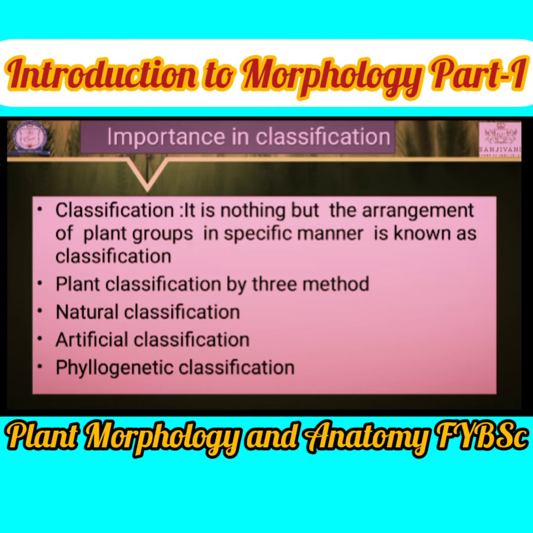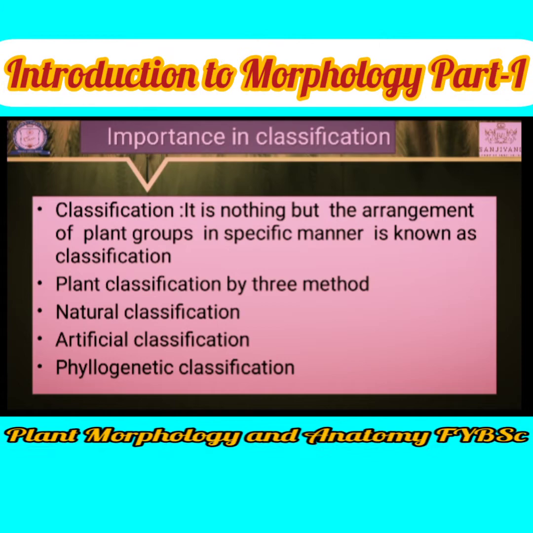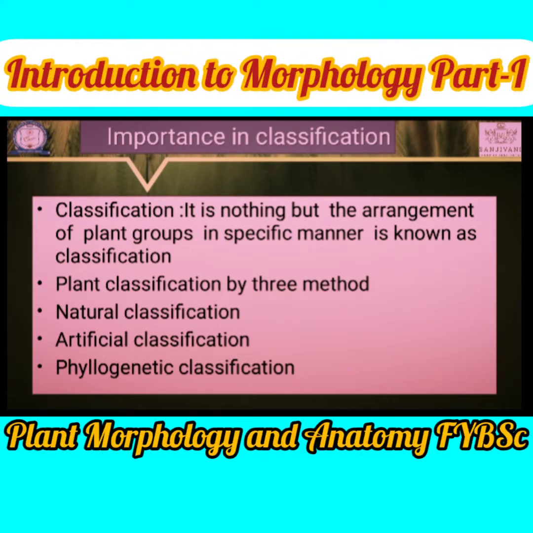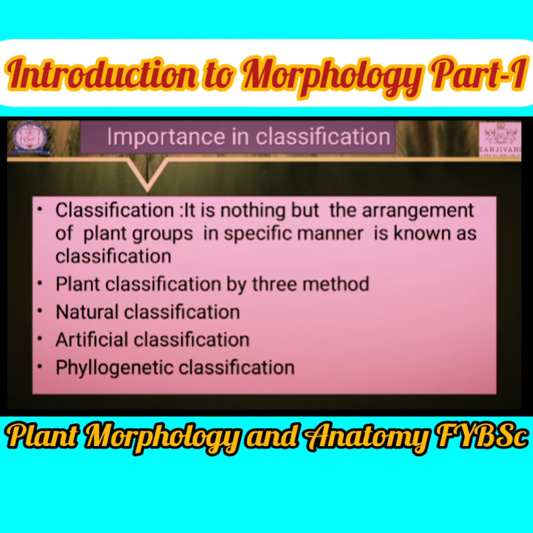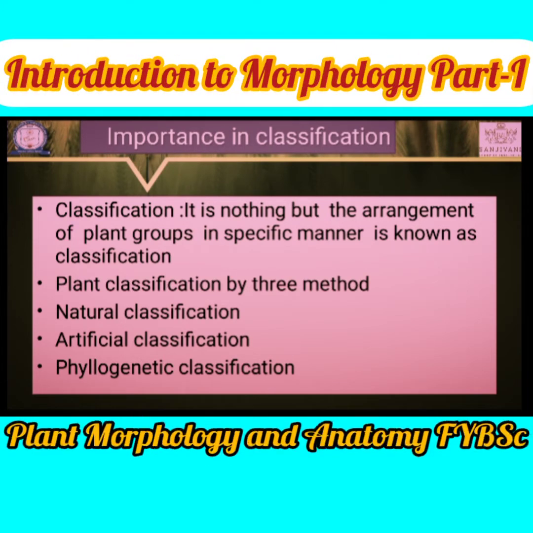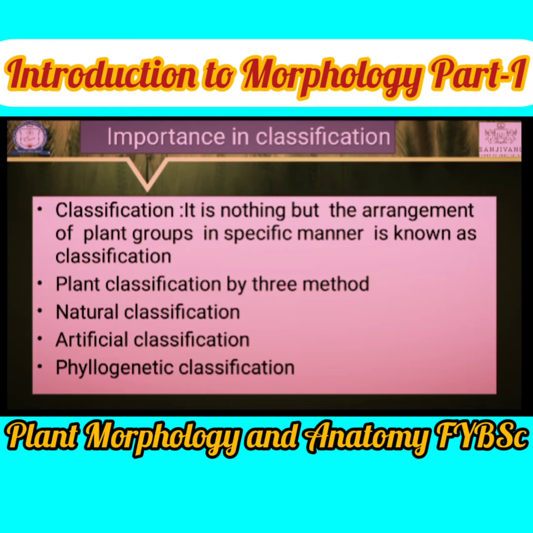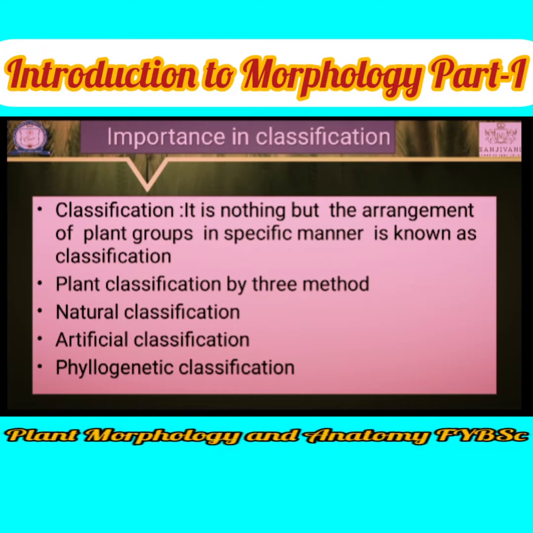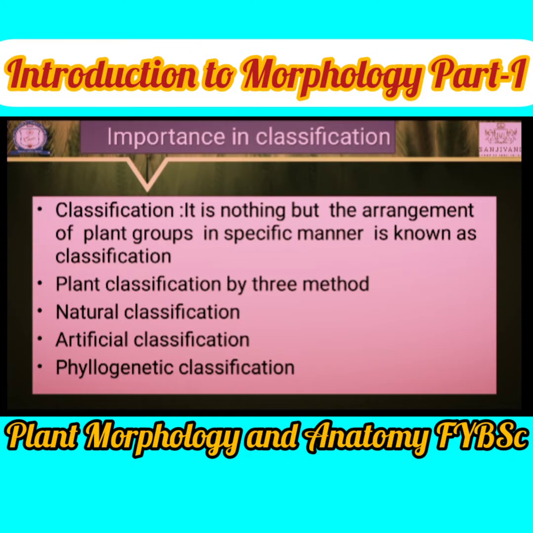Let's see point number 2. I have previously explained that identification is different and classification is different. Identification is nothing but identifying only a specific plant, and classification is nothing but the arrangement of different plants according to their similar characters. That is known as classification. Classification is the arrangement of plant groups in a specific manner. That is known as a classification system.